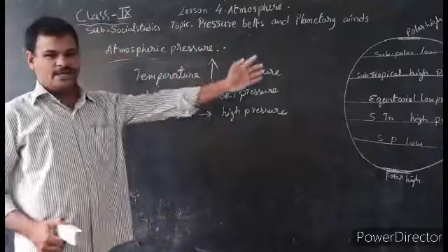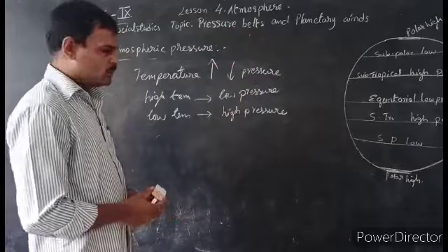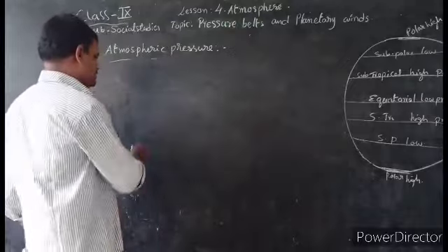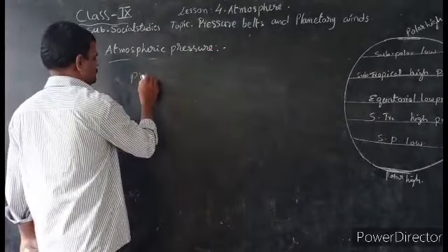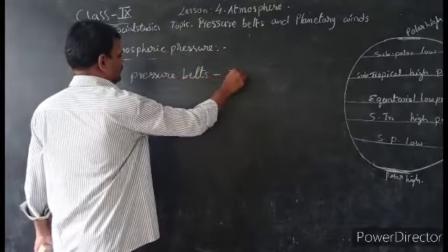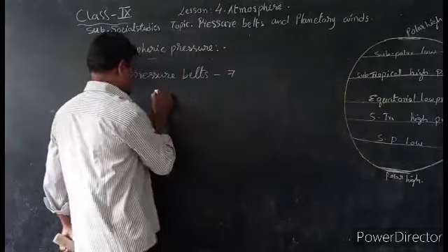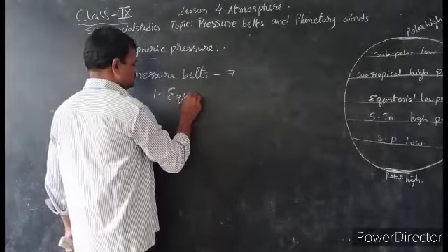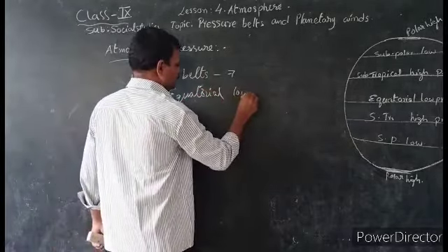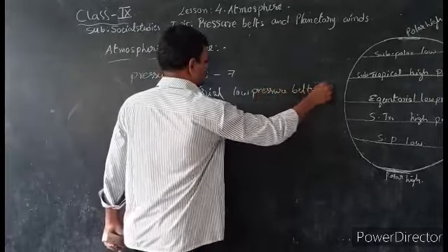Next, based on this, our Earth is divided into some pressure belts. What are the pressure belts? There are 7 pressure belts on Earth. What are they? First one is the equatorial low pressure belt. How many? 1.